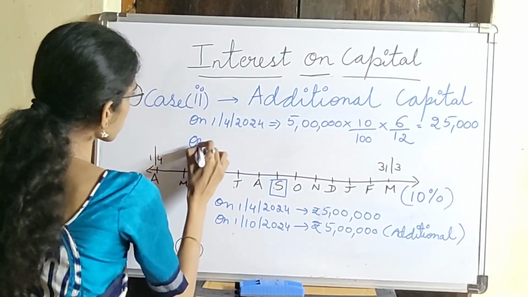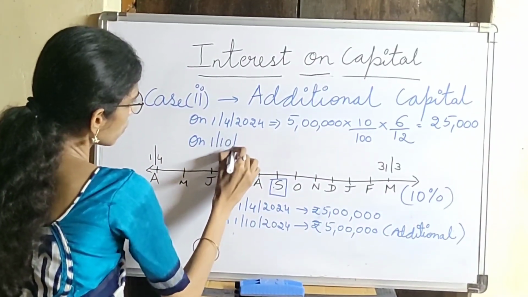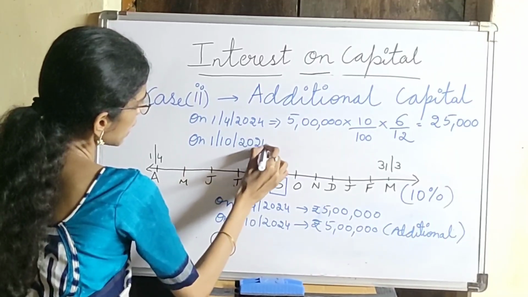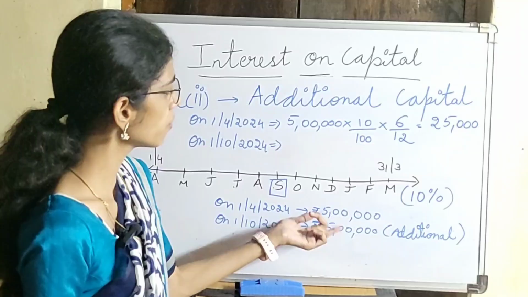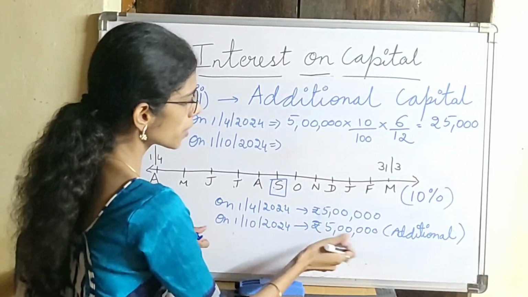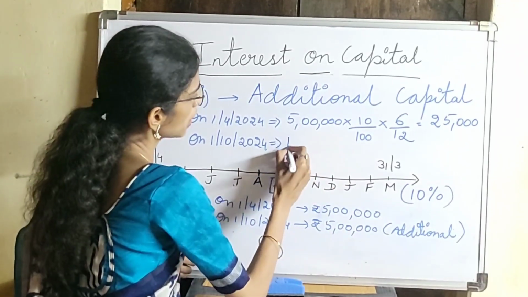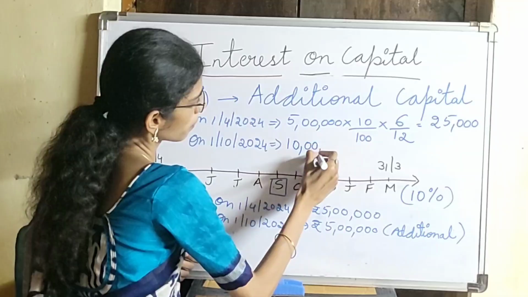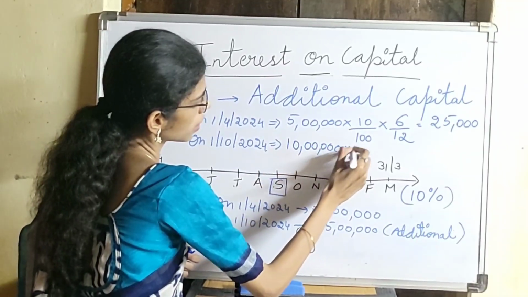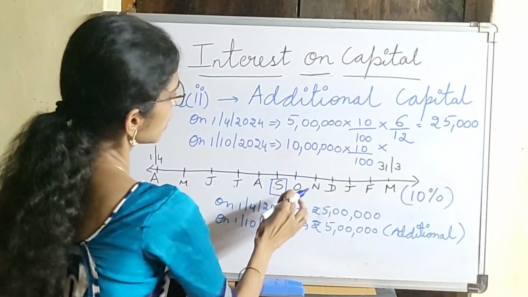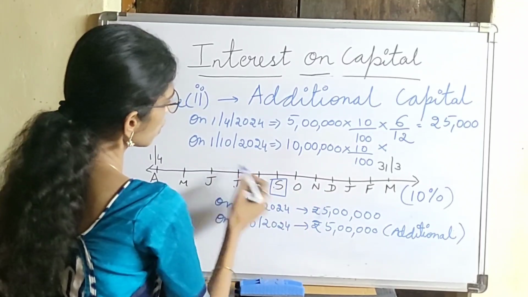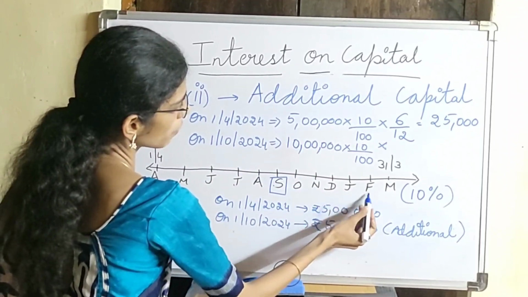Next, on 1/10/2024, he makes an additional investment. Already the investment was 5 lakh, and the additional investment was again 5 lakh. So in total it will be 10 lakh into 10%, into the remaining months, that is October, November, December, January, February, March.